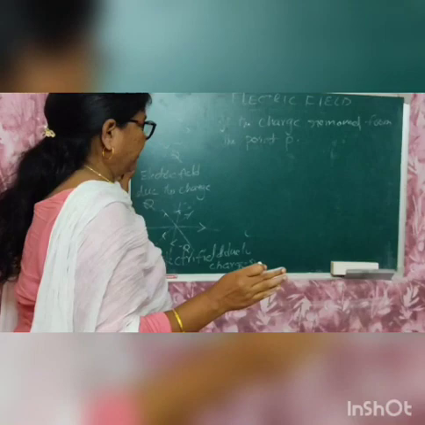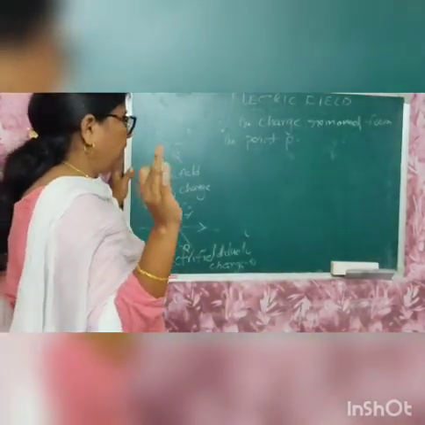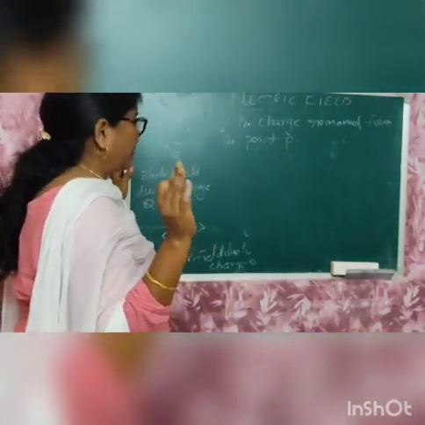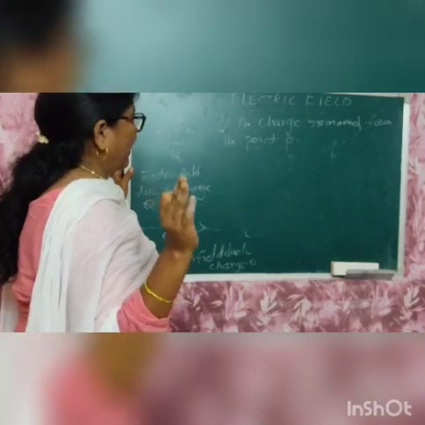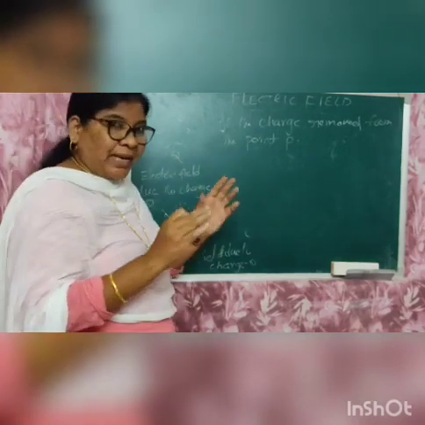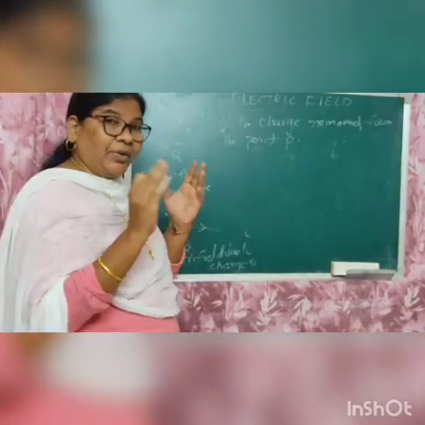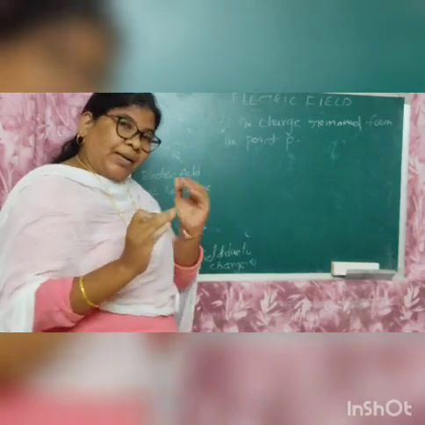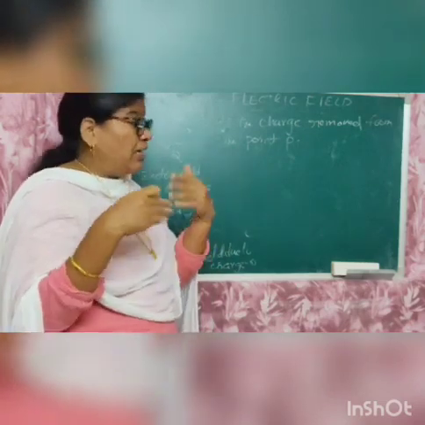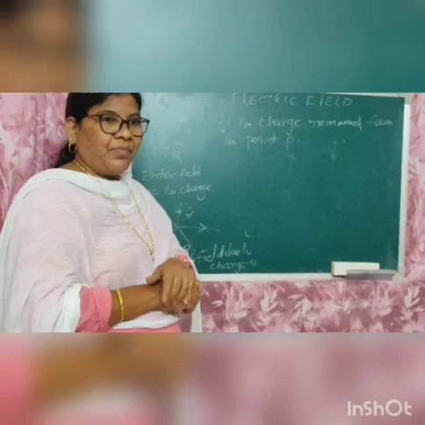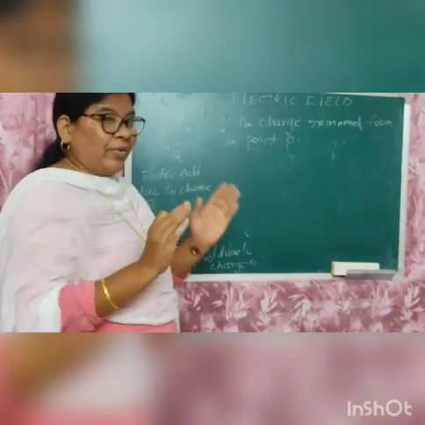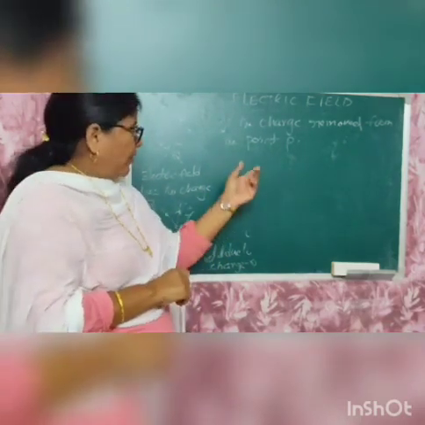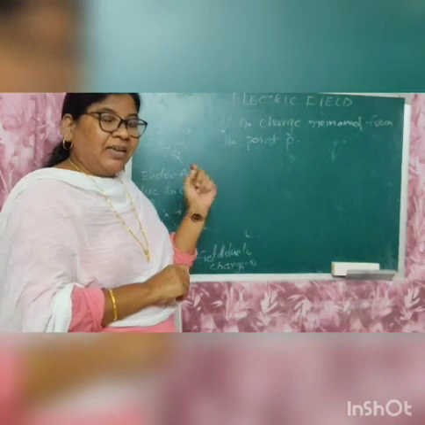If there is nothing at point P, and we bring another charge small q into the surroundings of capital Q, then what will happen here? We have to understand this question.